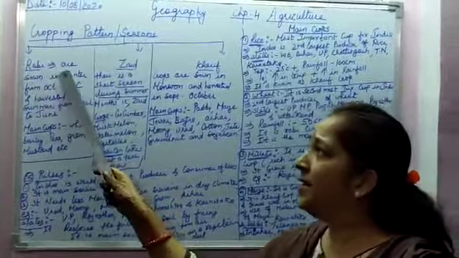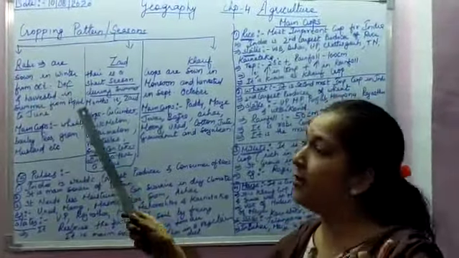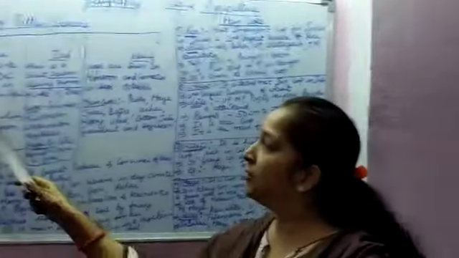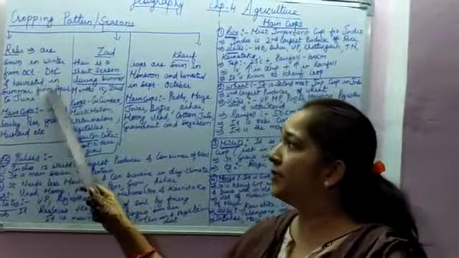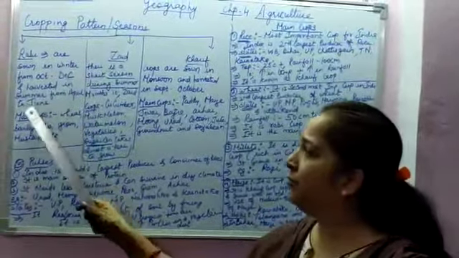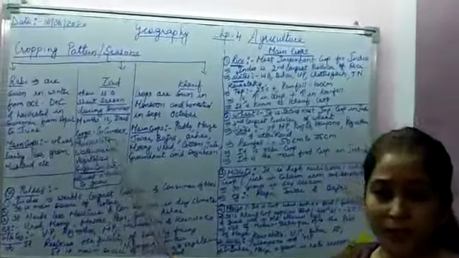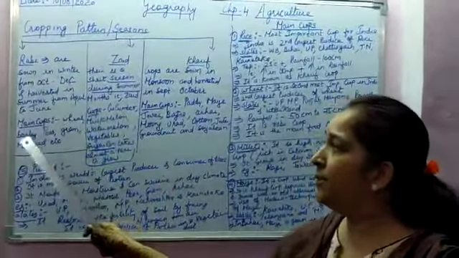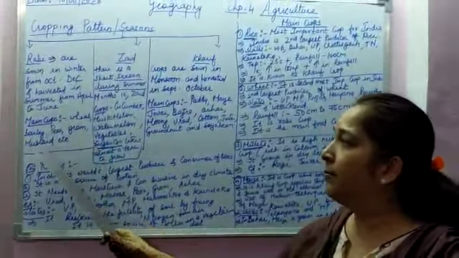So in the Rabi season, crops are sown in winter from October to December and harvested in summer from April to June. Okay, the main crops in the Rabi season are wheat, barley, peas, gram, mustard.